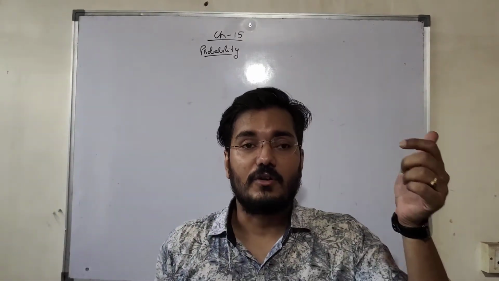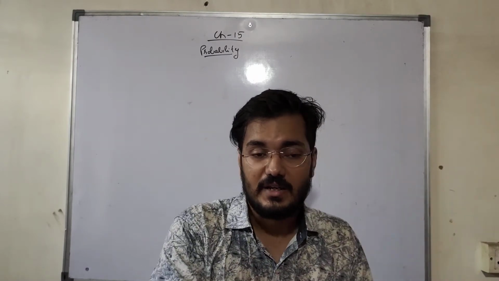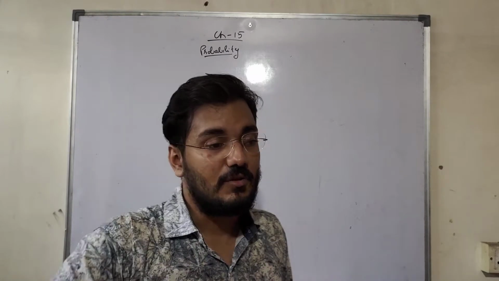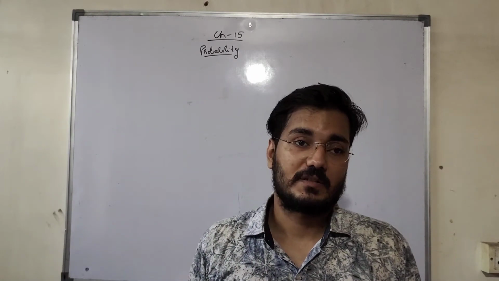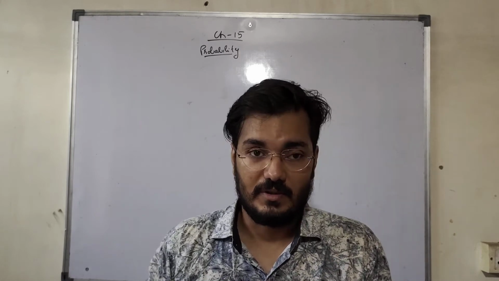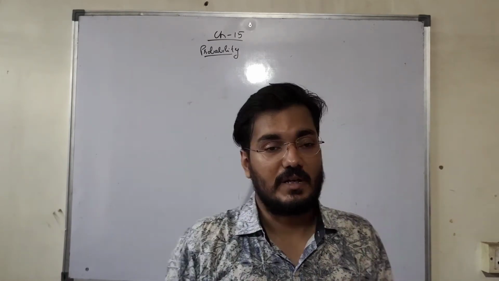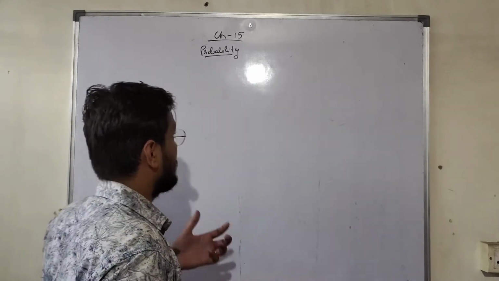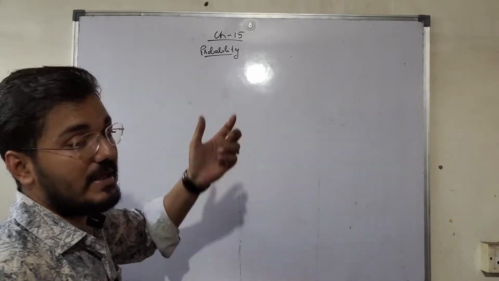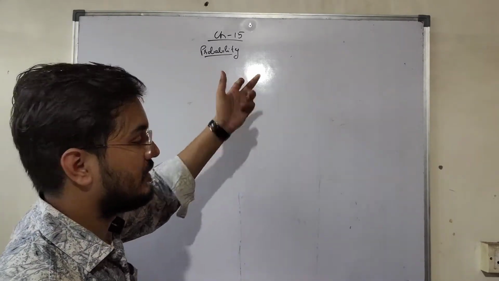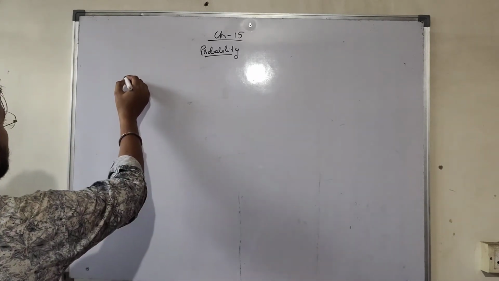If we toss a coin, we get either head or tail. So there are chances of getting a head or a tail. If we throw a dice, we can get 1, 2, 3, 4, 5, 6, any one outcome. So there are chances of getting any outcome, right? So wherever chances are involved, we are talking about probability, right? So I'll tell you the formula for probability.